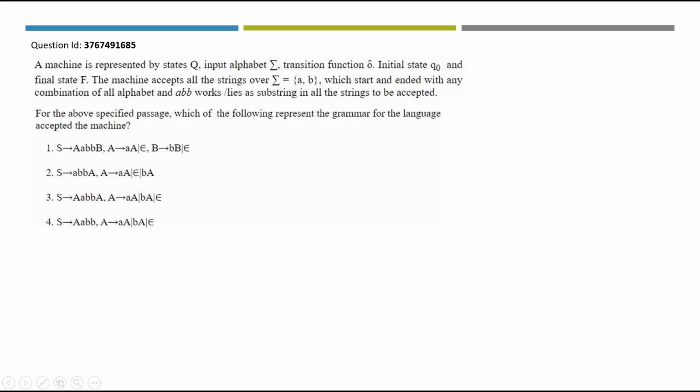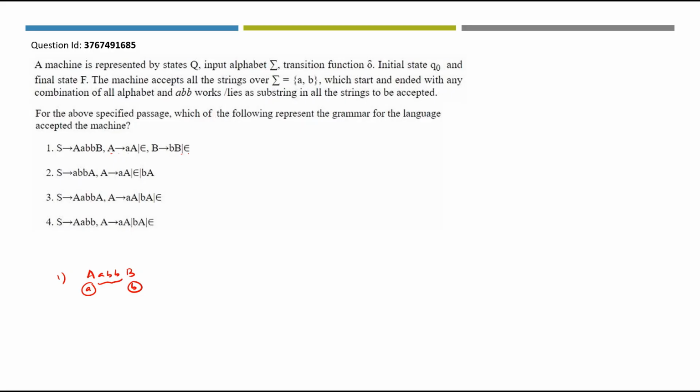Next question. For the above specified passage, which of the following represents the grammar for the language accepted by the machine? So let's take the first option. S derives A, B, B. What does this production rule of A say? It has only A terminal along with epsilon. So this will have only A's and this B will have only B's. So it will start with A's, have the string ABB and then end with B's.